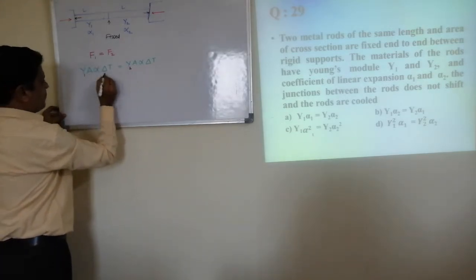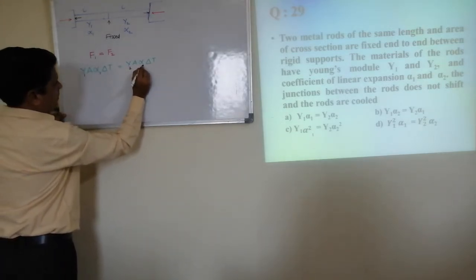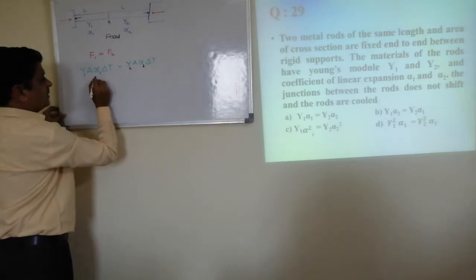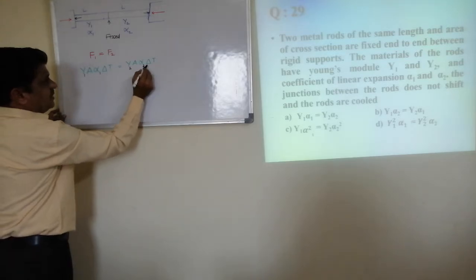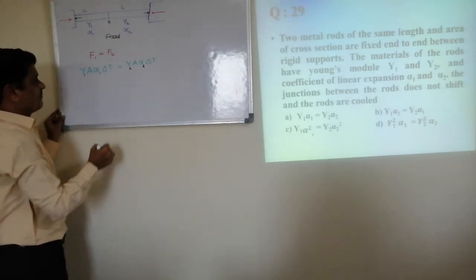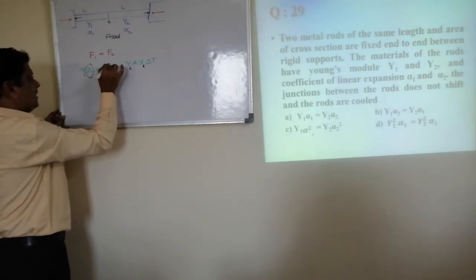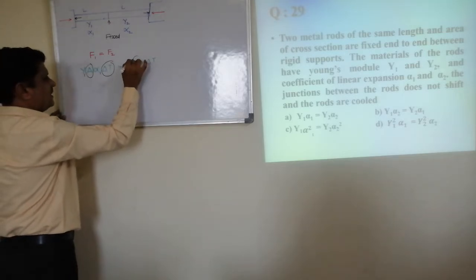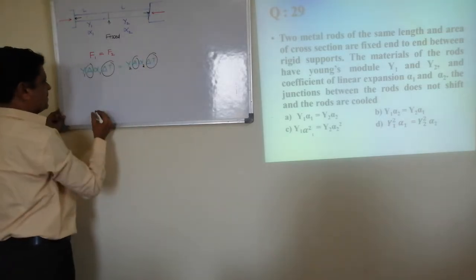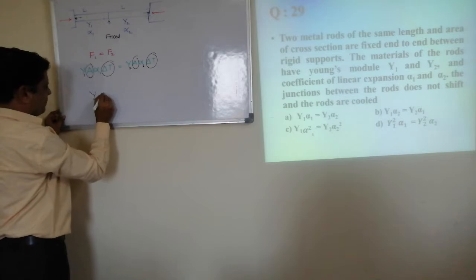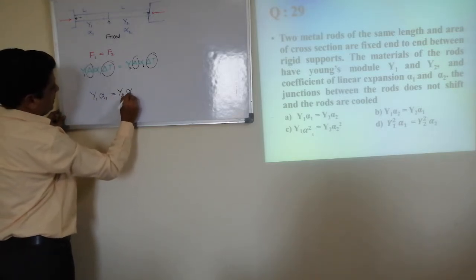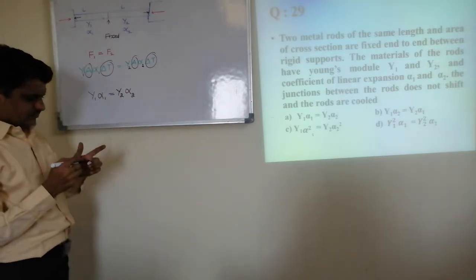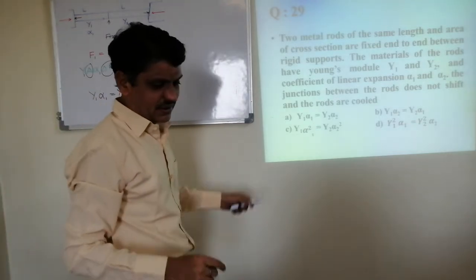Both are heated, temperature change remains same, so delta T here and here are same. Hence A delta T can cancel. Hence, Y1 alpha 1 is equal to Y2 alpha 2.